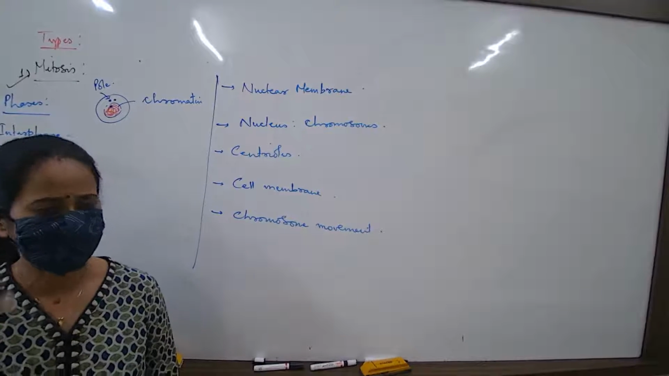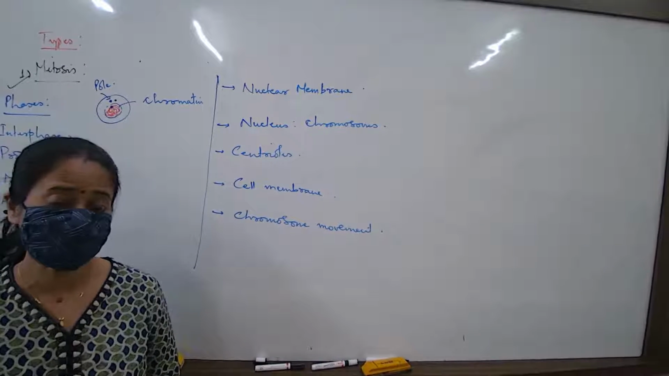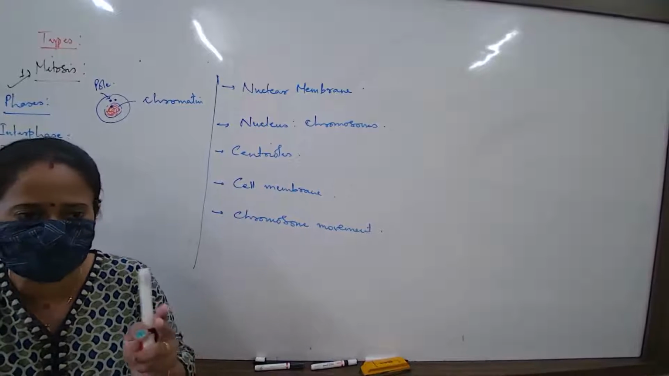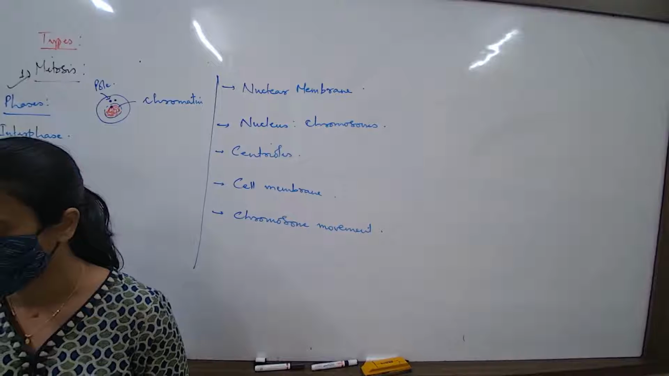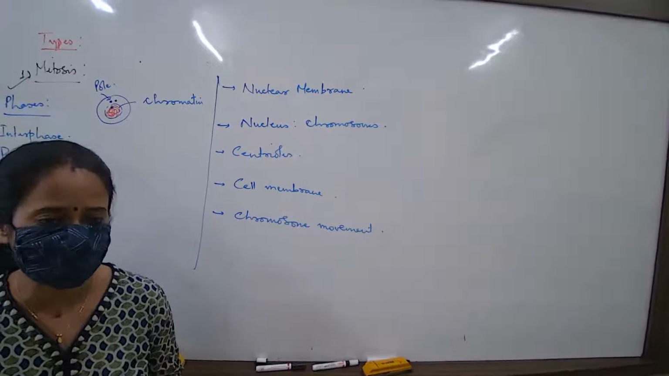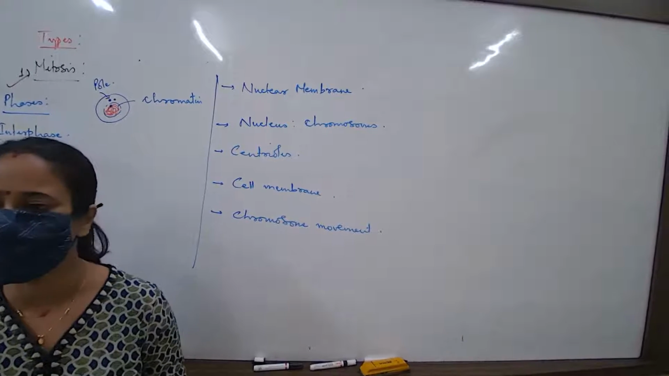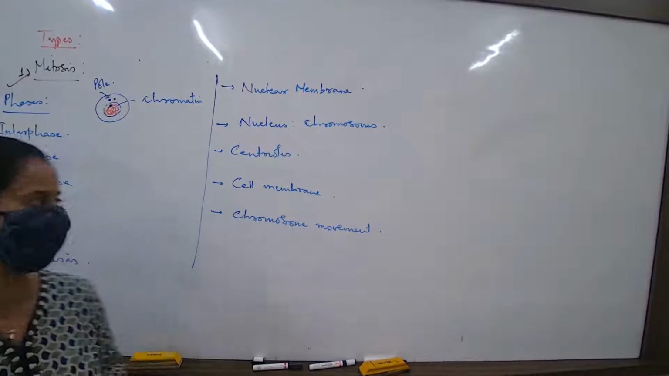So we generally say that the centrioles are at the poles. What is the meaning of that? At one end. Both the centrioles at one pole. But what is a centriole made up of? Made up of protein it is. Centrioles are nothing but proteins. It's a type of protein known as tubulin protein.